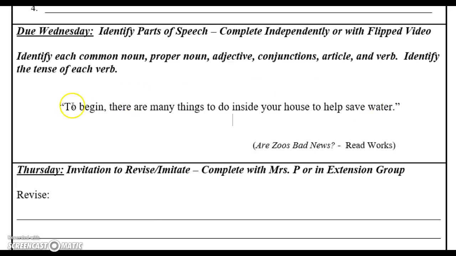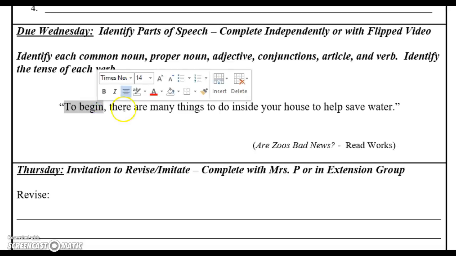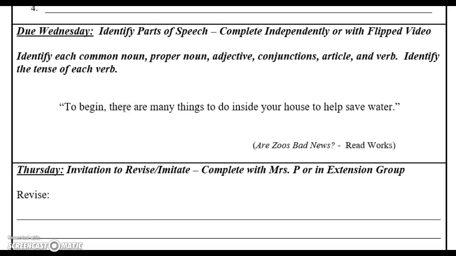We have "to begin with" as our transitional phrase to let us know that this is the first body paragraph we're going to be introducing, and how we're going to be starting our argument or listing one of our topics in our essay. Now, as we go through, the first thing I always like to do is start off with my common nouns. I know that's a person, place, thing, or idea. So I'm going to go through one word at a time and think, is it a person, place, thing, or idea? And as I go, I'm going to write right above it what part of speech I think it is. So "to," is that a person, place, or thing?